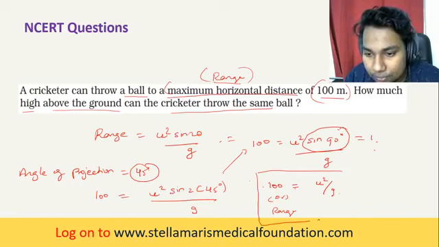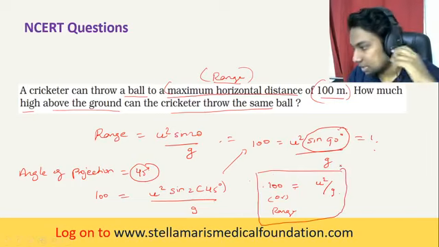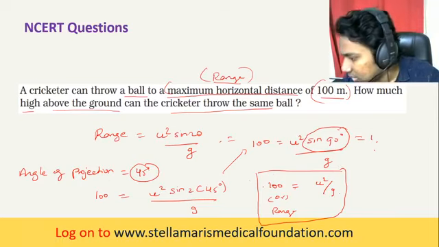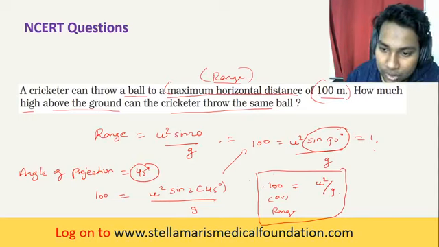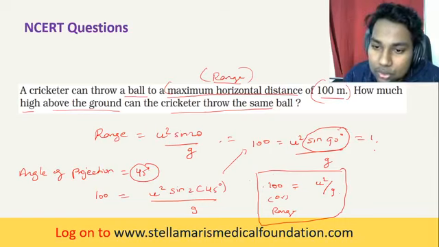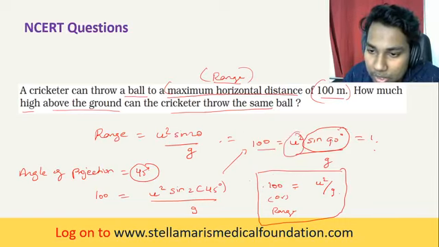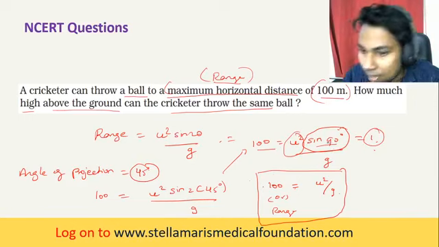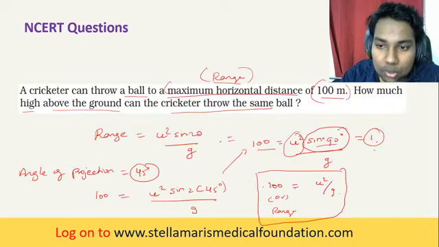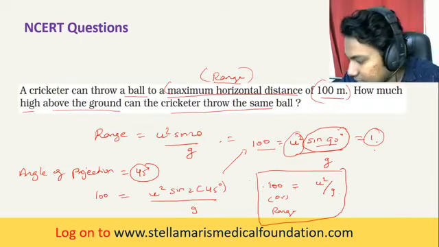Clear till now? You guys clear till now? Joel Samraj, Dhanalakshmi, Krishnaswamy, Kanishka, Ganesan, George, you are clear till now? We are getting this relation, that is 100 is equal to u squared by g, because sine 90 degree is 1.